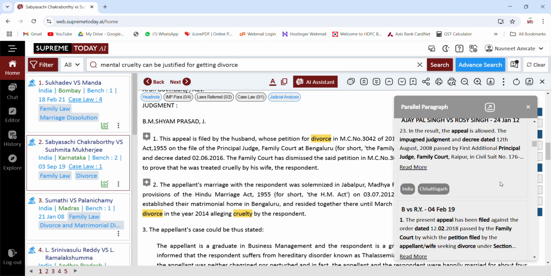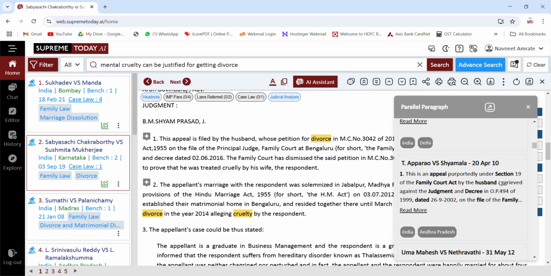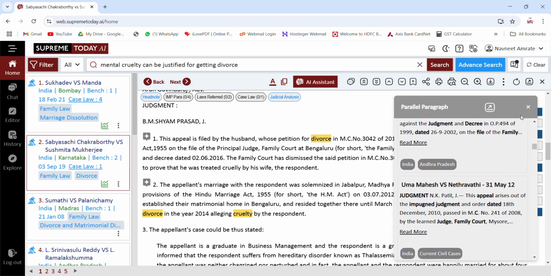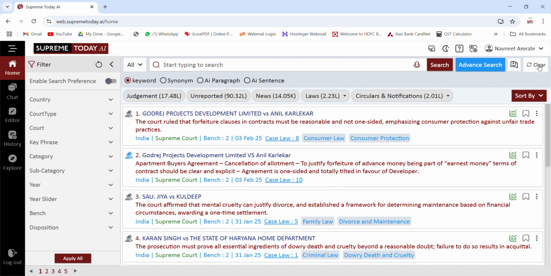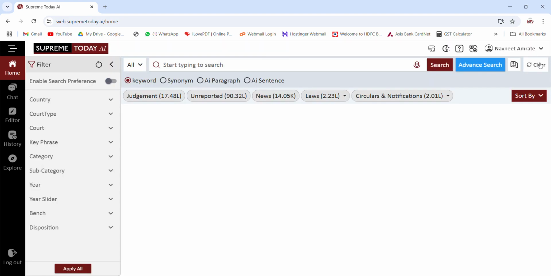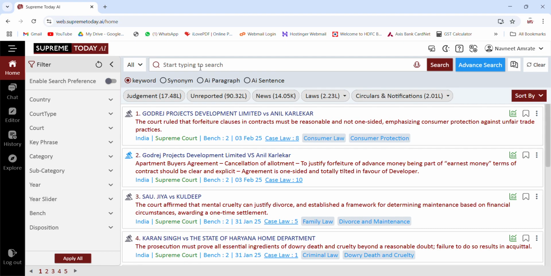That is what the LLM model we have used in our database is fetching out as these results. Now let's try some other search. You can always clear it from this right corner option, and all the searches you have done will go, and you can focus on a new search.